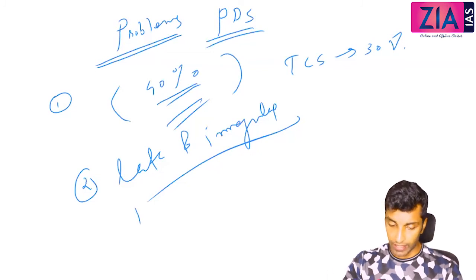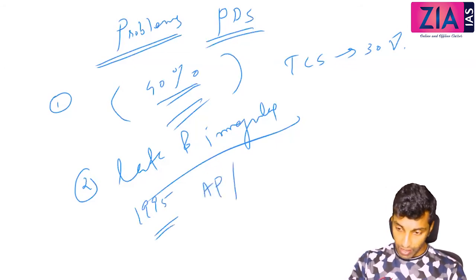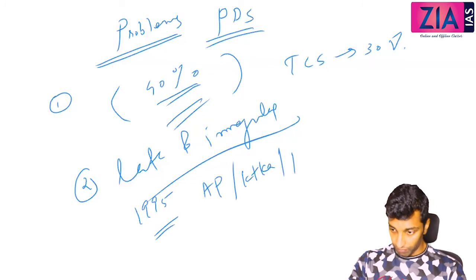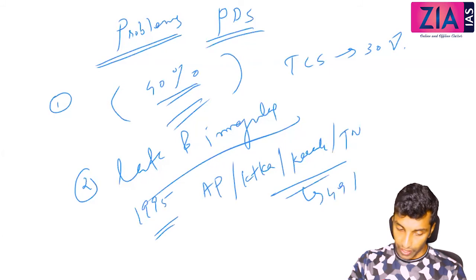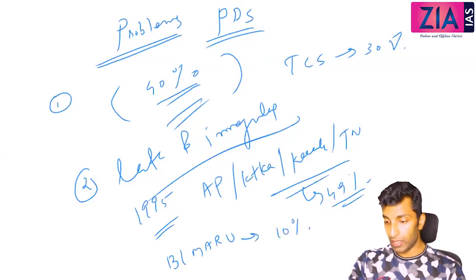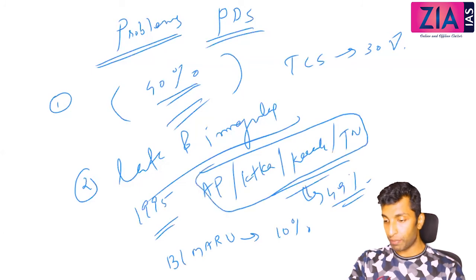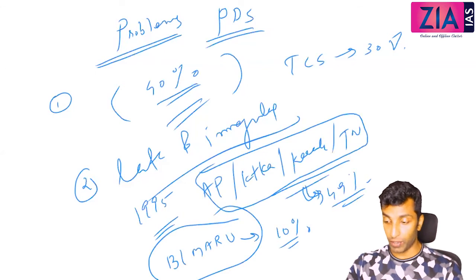There was a study which was conducted in 1995, and as per the study, the states like Andhra Pradesh, Karnataka, Kerala, Tamil Nadu accounted for 49% offtake, and the BIMARU states, the poor states that I have discussed before also, offtake is actually 10%. So these states, 49%; BIMARU states, 10%. So there is a huge regional disparity you can see. Then you can write also urban bias in the initial phase.